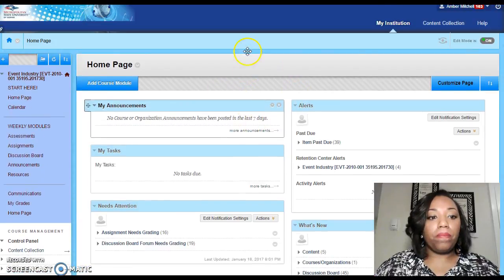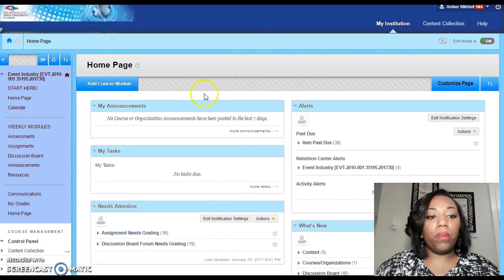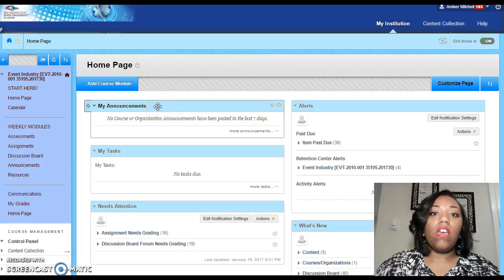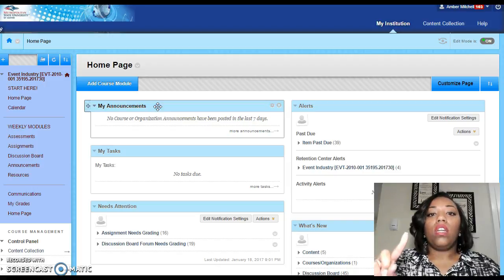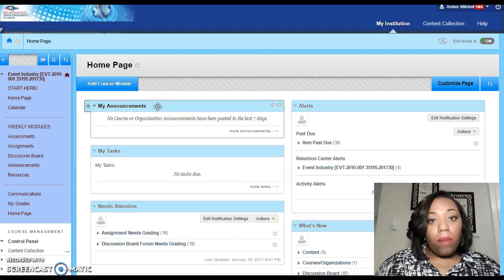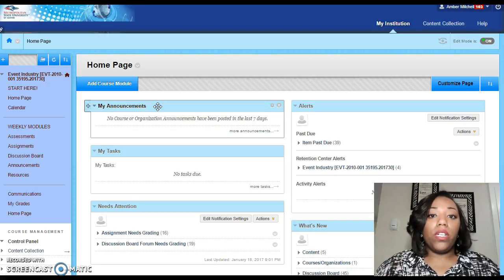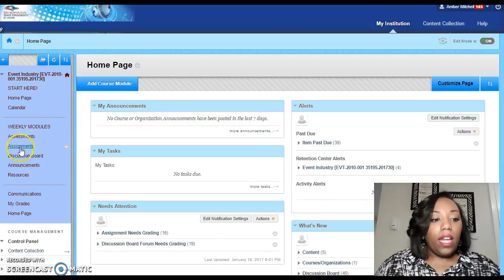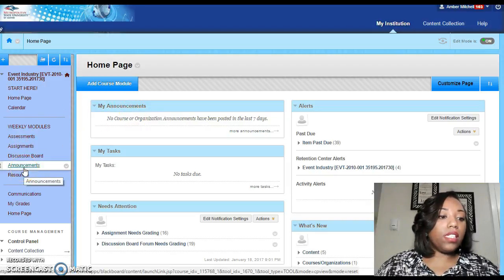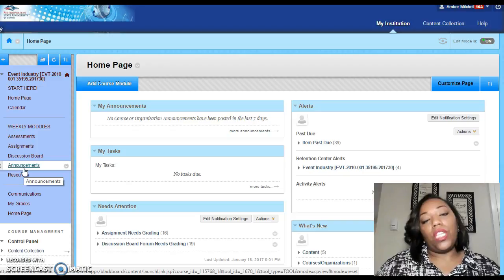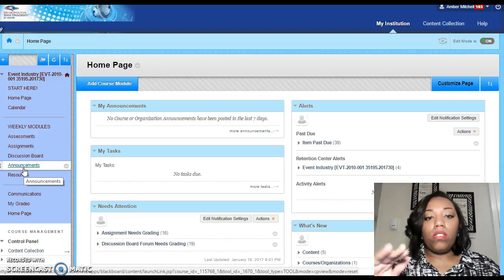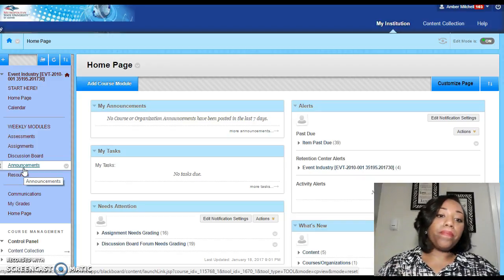Home page is going to be very useful because I do post announcements. Once I type an announcement and press send, I do press the option, so you will not only receive the announcement here, but you will also automatically receive an announcement in your MSU Denver email box, as well as right over here on the left hand side. If you go to announcements, the announcements are there. They do stay there. Any announcement that I post is there. It's not going to delete unless I delete it, so it's always going to be there.